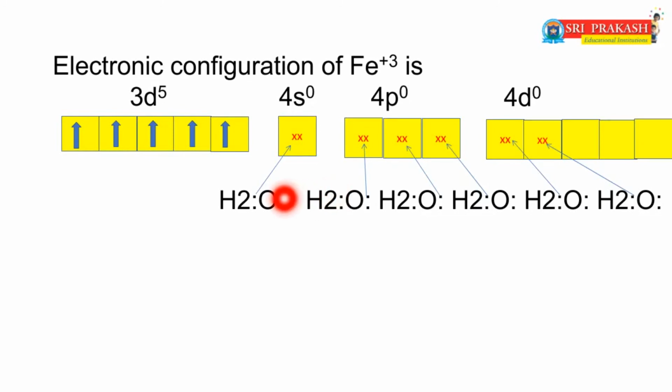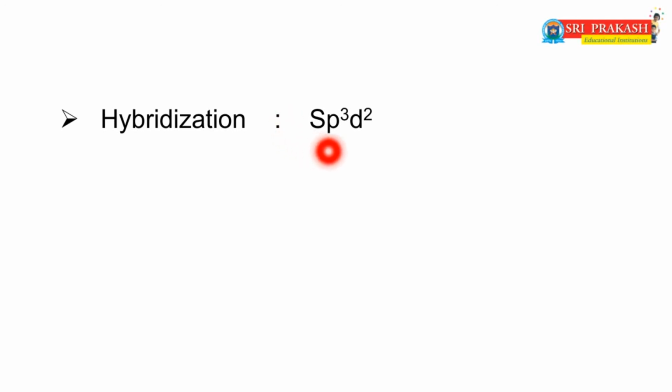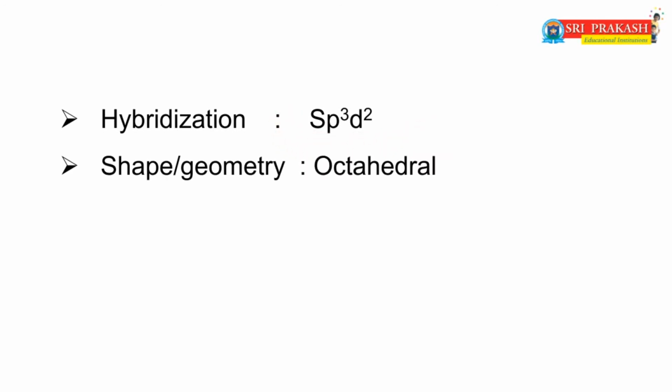In this orbital diagram, water ligands donate electron pairs to the empty orbitals of the metal. That means the 4s orbital, three 4p orbitals and two 4d orbitals form six sp3d2 hybrid orbitals. So the hybridization of this complex is sp3d2 and the geometry or shape of this complex is octahedral.